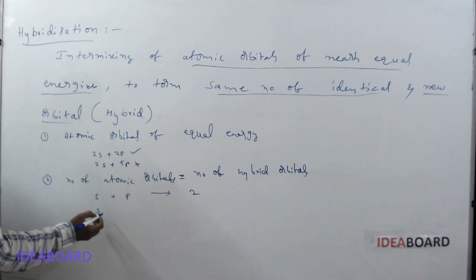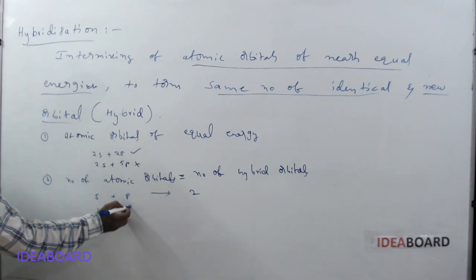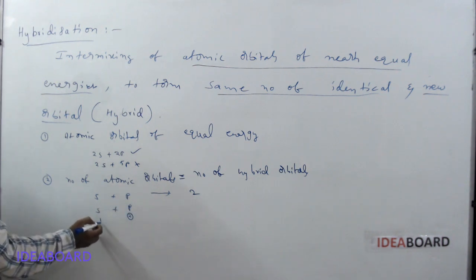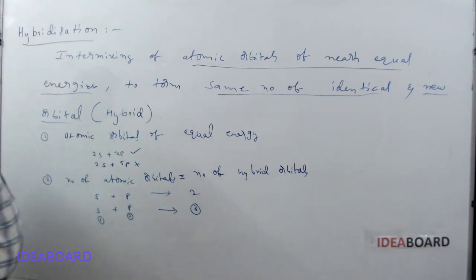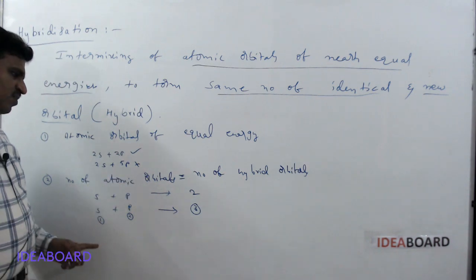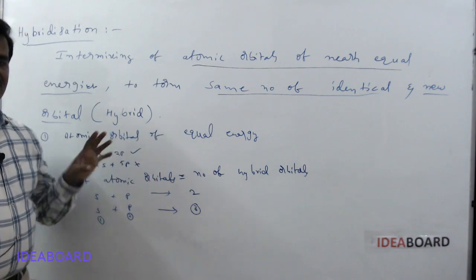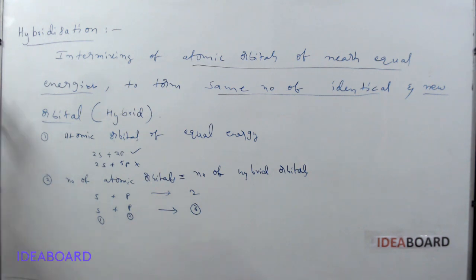And suppose one s orbital and two p orbitals are involved. Then how many orbitals are formed in total? 3. So the number of atomic orbitals involved is equal to the number of hybrid orbitals formed in the hybridization process, and we are calling them new. The hybrid orbitals are new.